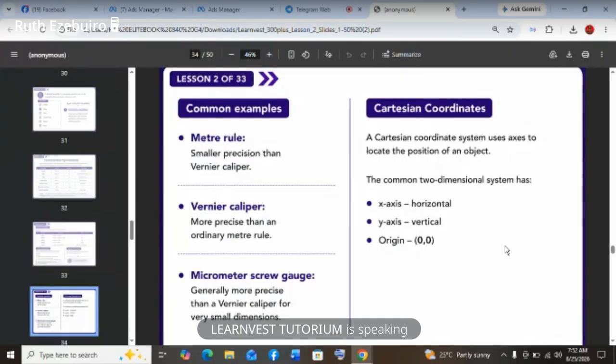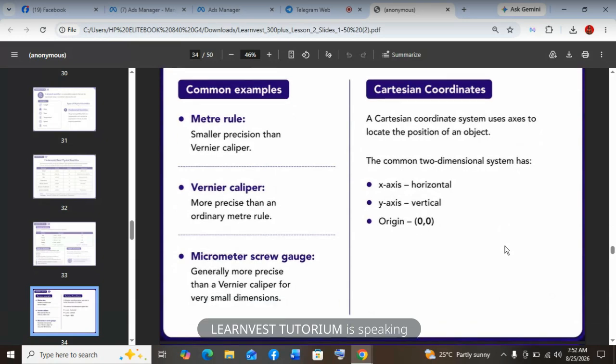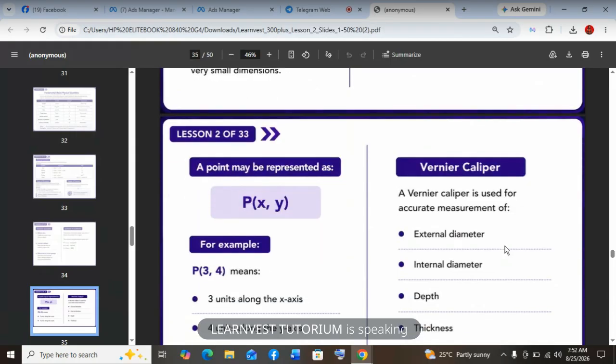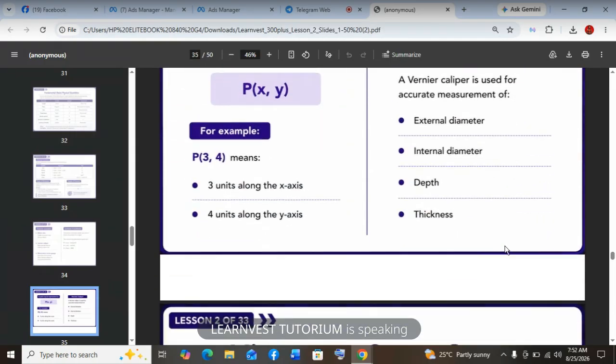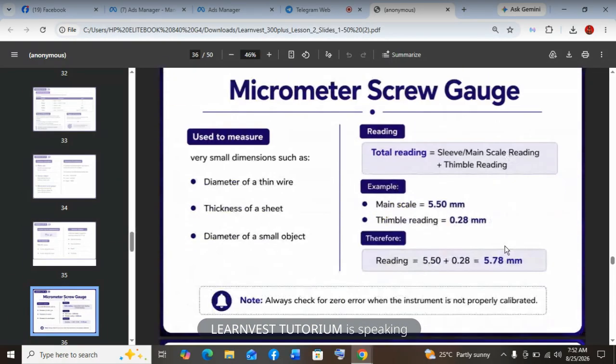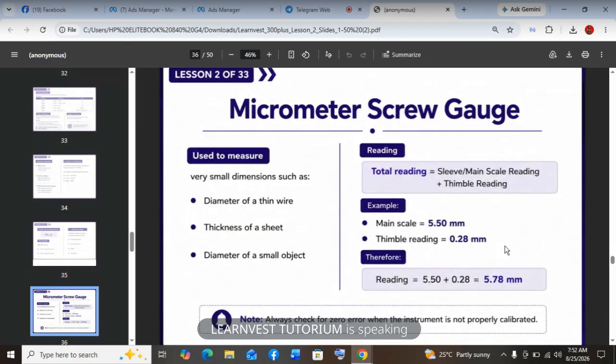So vernier caliper. A vernier caliper is used for accurate measurement of external diameter, internal diameter, depth, thickness. These are the things we use vernier caliper to measure. Okay? We'll go to the next slide, 36. Micrometer screw gauge is used to measure very small dimensions such as diameter of a thin wire, thickness of a sheet, diameter of a small object.